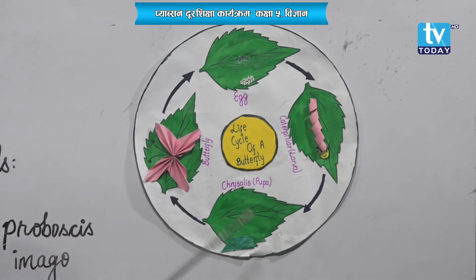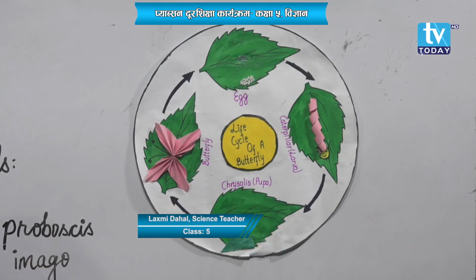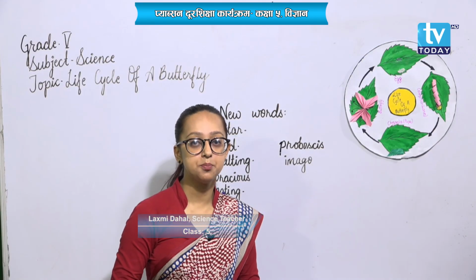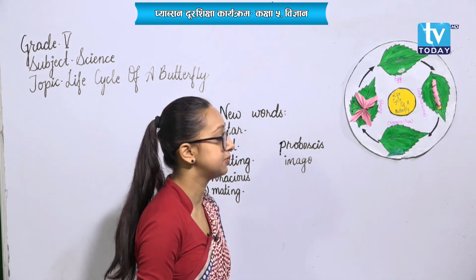The third stage is pupa, also called chrysalis. Finally, this pupa grows into an adult butterfly. The egg is laid by a female butterfly, since male and female can be distinguished in butterflies.